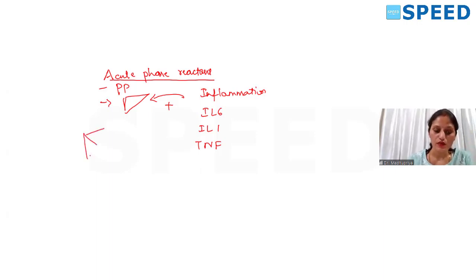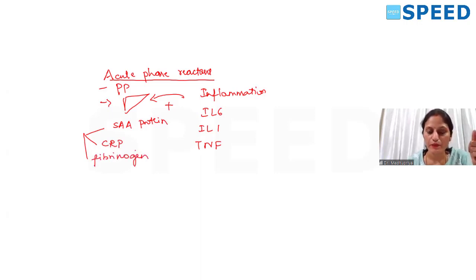So what are the most important proteins? We all know there are three things which are very, very important. Serum amyloid A protein, C-reactive protein and fibrinogen. These three are primary acute phase reactants.